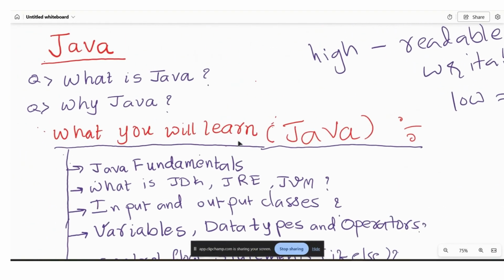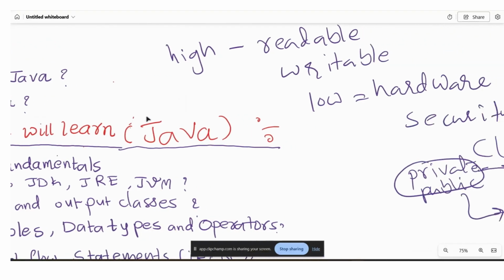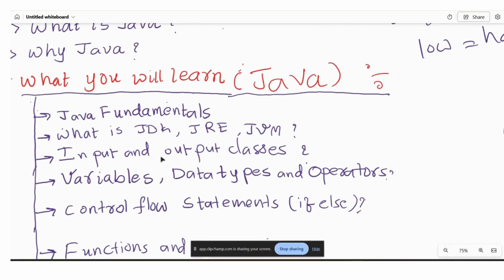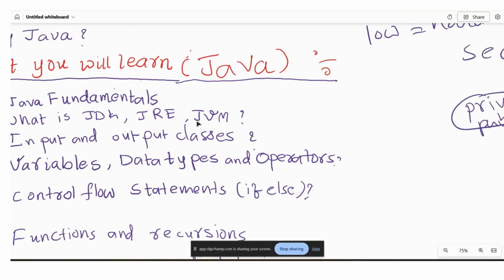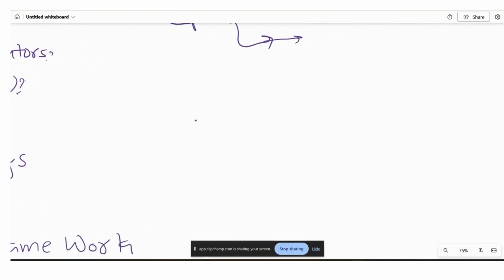Before that, I want to go to the next question: why Java? I explained that using Java we will have a large number of applications, and we will be developing a complete backend ecosystem, and we will be building scalable ecosystems also. In Java we will start from the very fundamentals: how Java code is structured and how Java code gets executed. So I will be explaining it here.